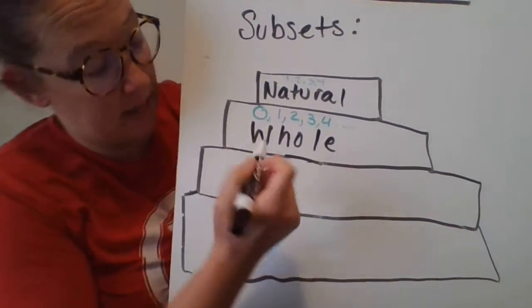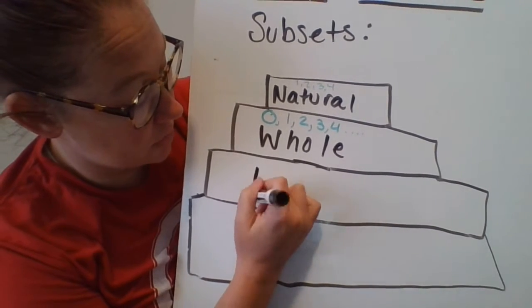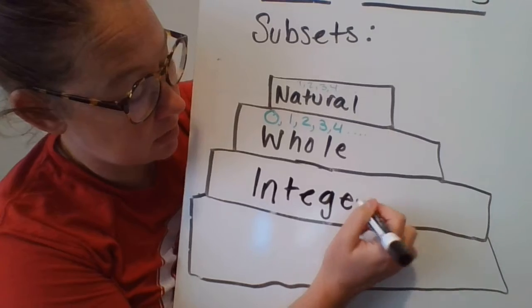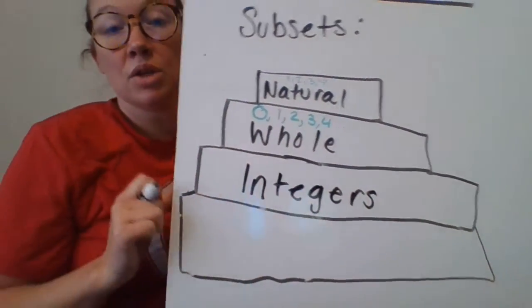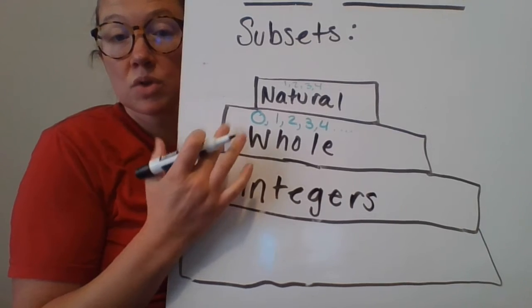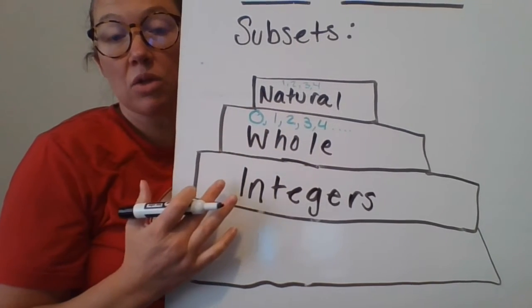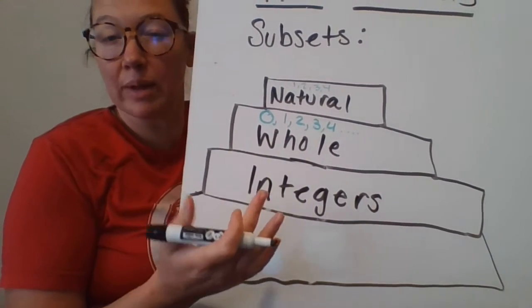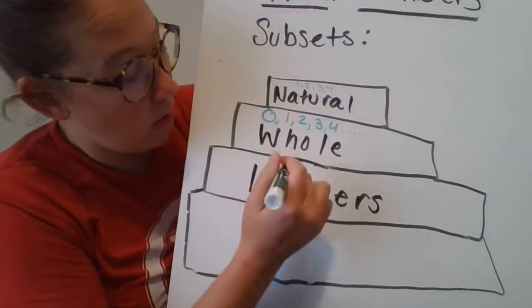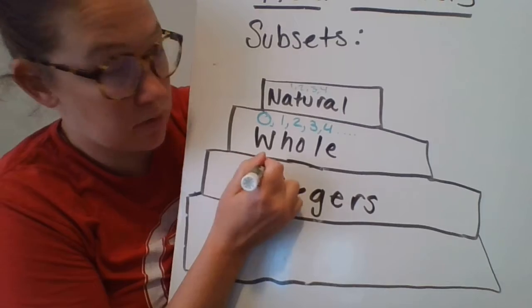Our third subset are going to be called integers. Now, just like all natural numbers were included in whole numbers, all of these are going to be included in integers, and then we're going to add a little bit extra. So integers are going to be all of your negative numbers.